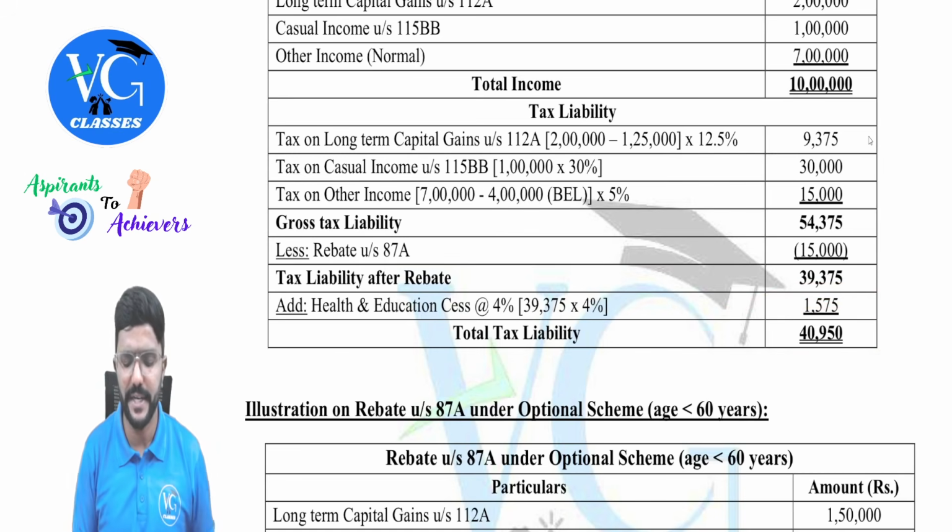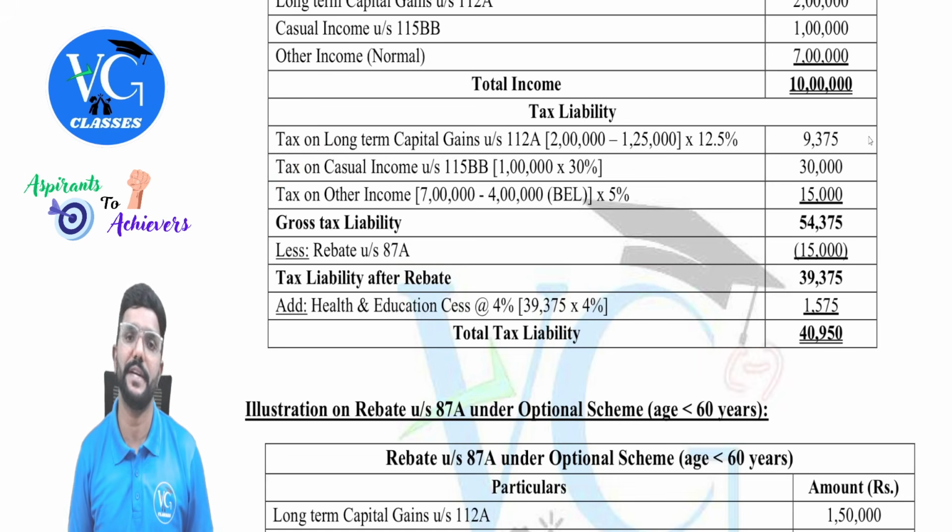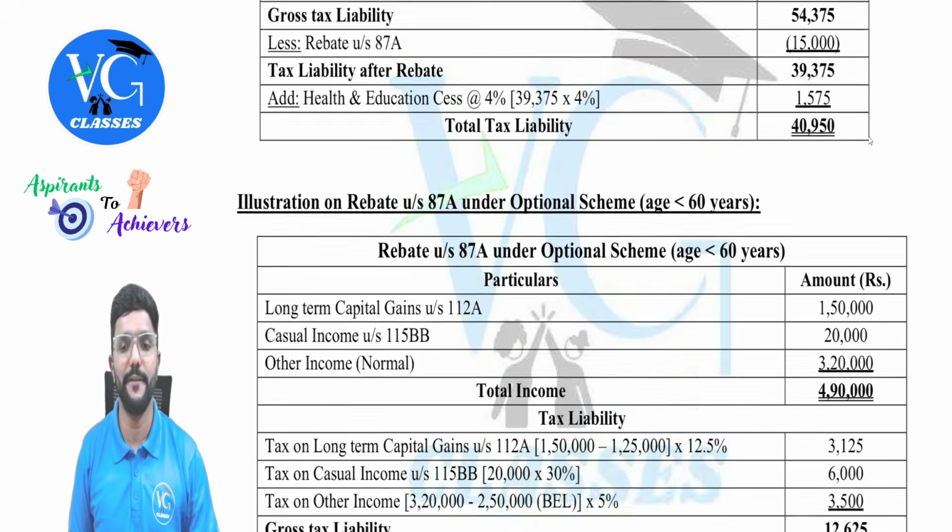And if there is any TDS credit, we will reduce it from this. Clear? Because on casual income and similar items, TDS would have been deducted. If it is given, then please give credit for it. Reduce TDS from this figure, guys. Is that clear? Yes, sir. Fine. This is for the assessee who is following the default scheme.